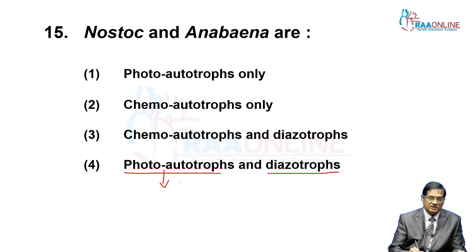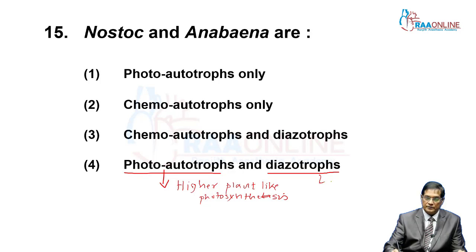Cyanobacterial photosynthesis is higher plant-like photosynthesis, though they are prokaryotes.